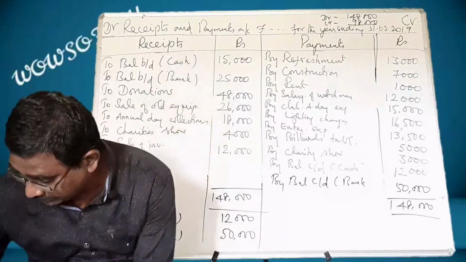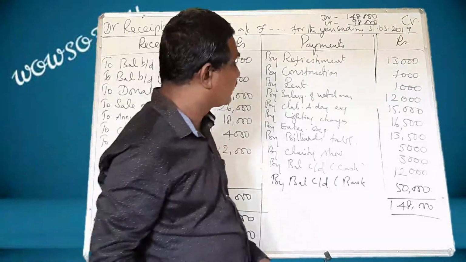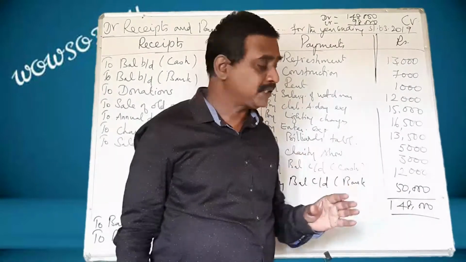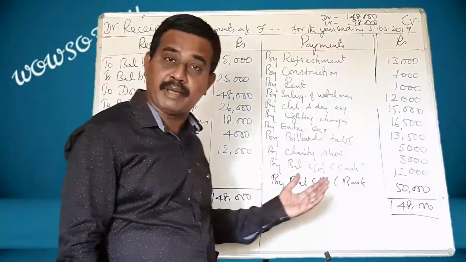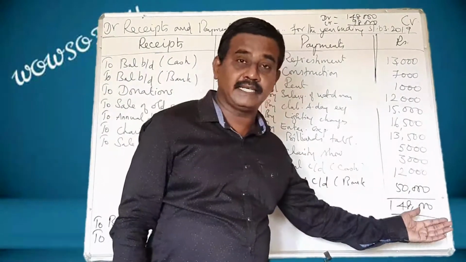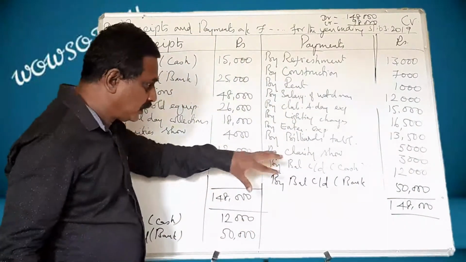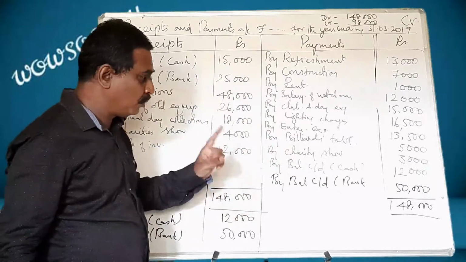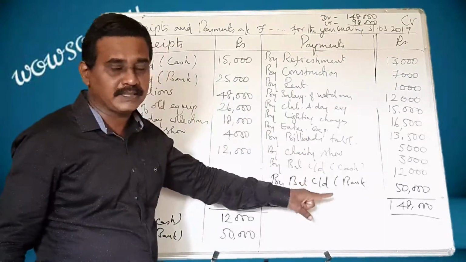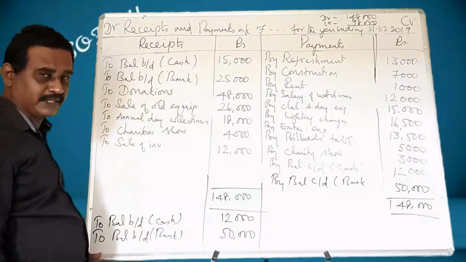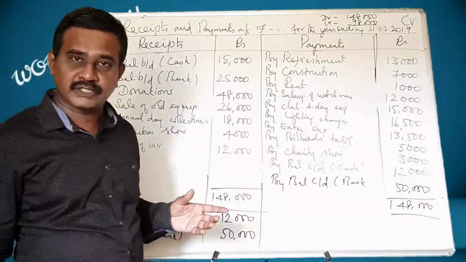Yeah, we have completed this sum also. See, I have told you several times, when this side is exceeding, there is bank balance. If this side is exceeding, there is bank overdraft. In this sum, there are two balances, one is cash account and another one is bank balance. And we have brought it to this side. Hope you have understood this sum.